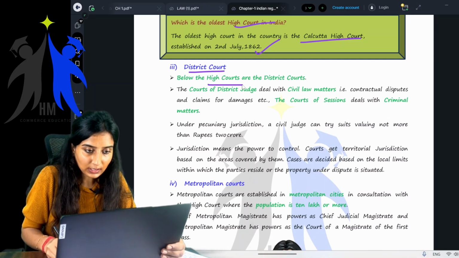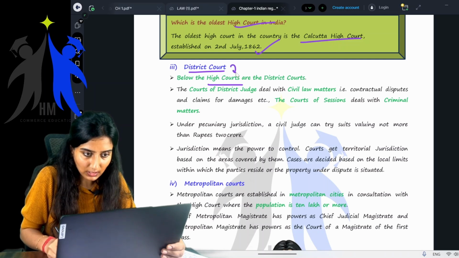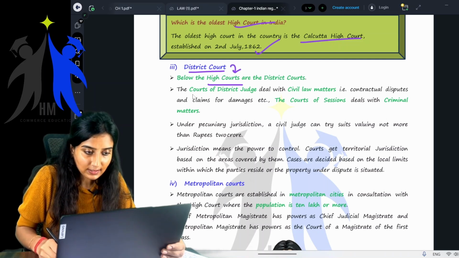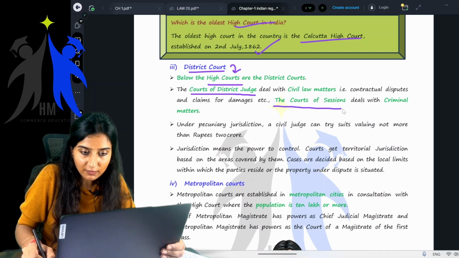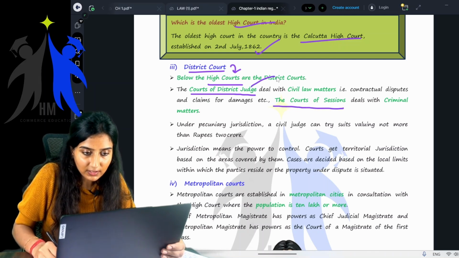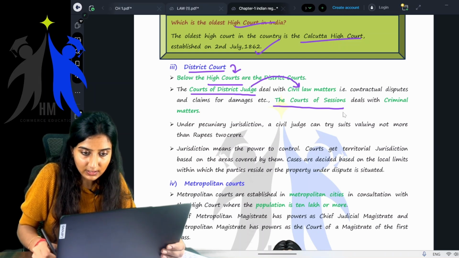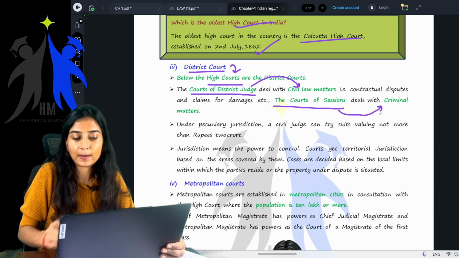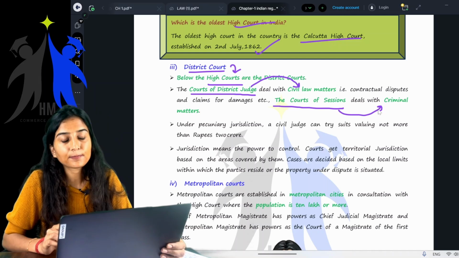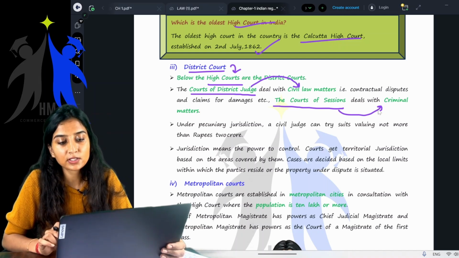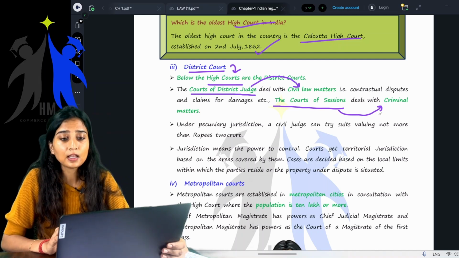These come below the High Courts. Here, you have courts of district judge and the courts of sessions. The court of district judge deals with civil law matters, whereas the court of sessions deals with criminal matters.